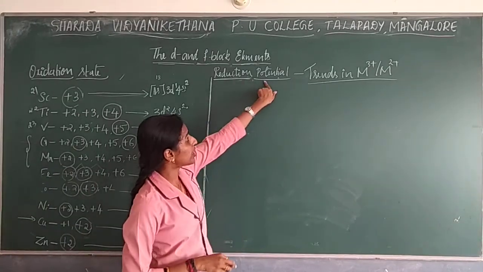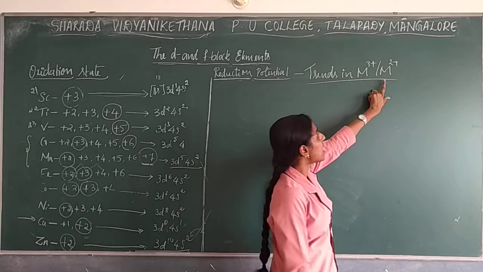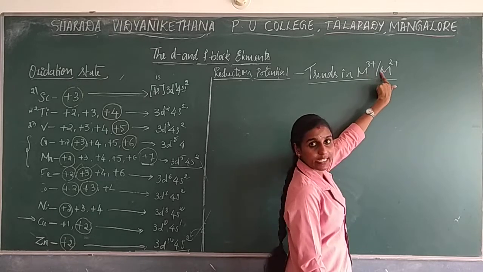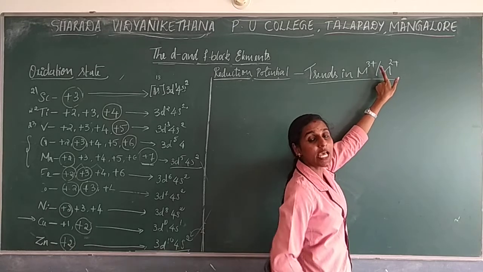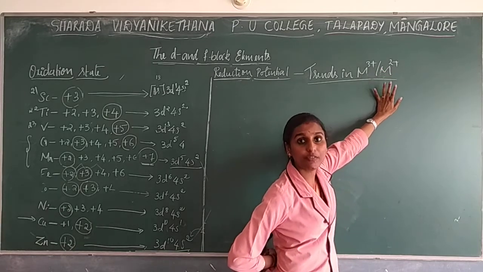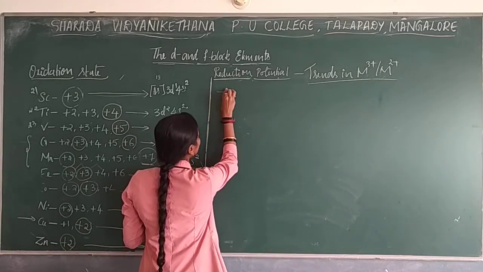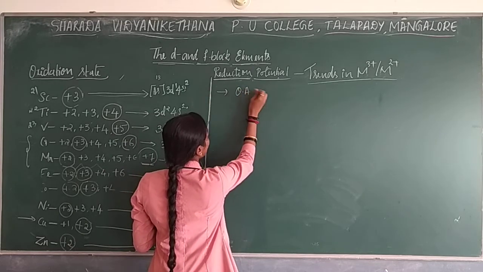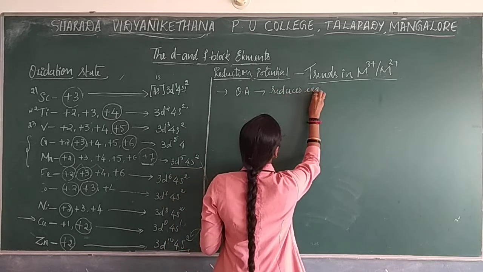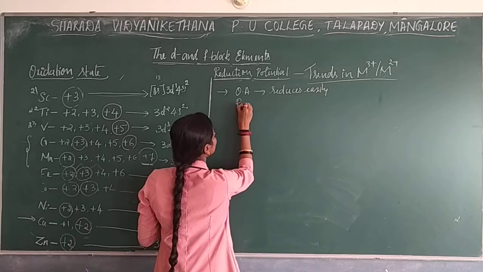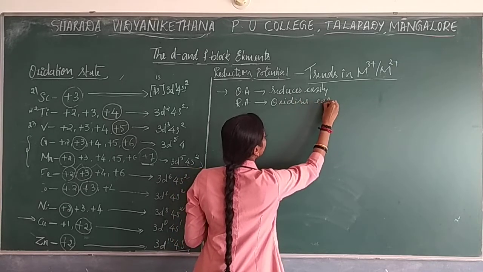So next, the reduction potential trend in M3+ or M2+. Here the question they ask is how the conversion of these ionic forms will take place, either from M2+ to M3+ or M3+ to M2+, and in this, which is a good oxidizing agent or a good reducing agent. That kind of question will be asked. So here you should know the concept: an oxidizing agent is one which reduces easily, correct? And a reducing agent is one which oxidizes easily. So remember this; it is easy to write with the concept.